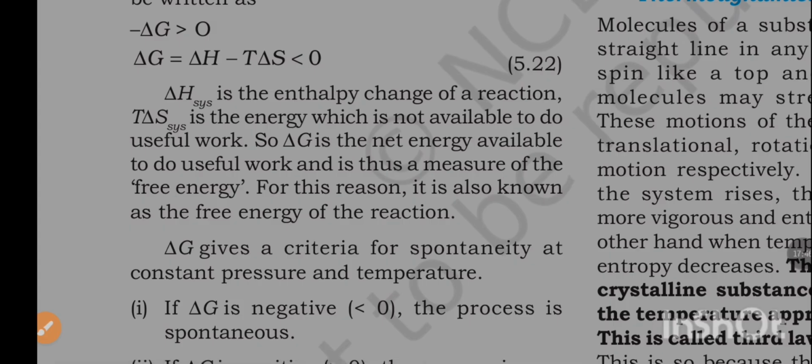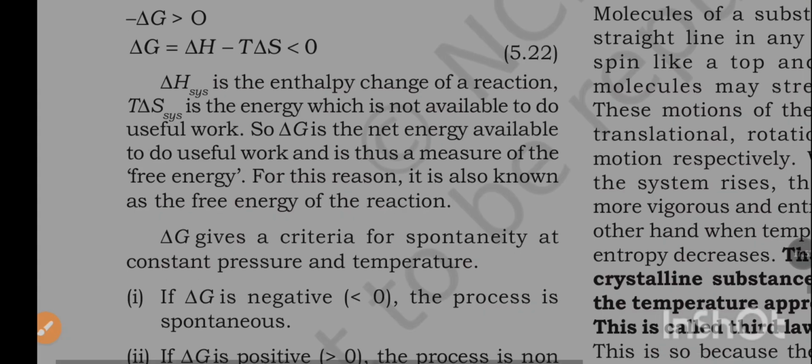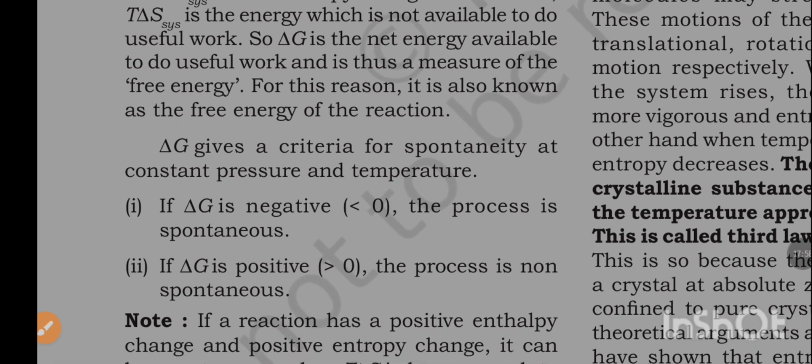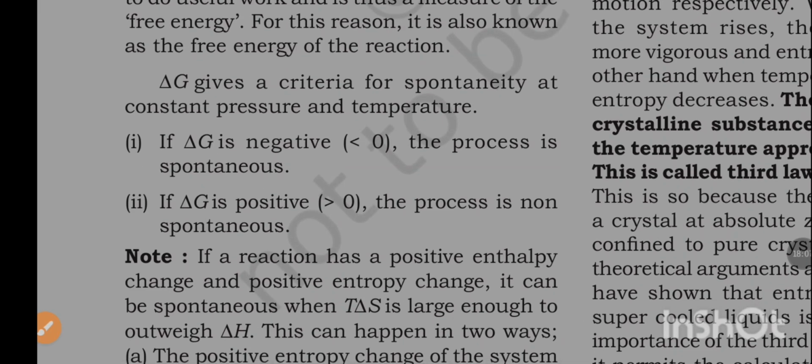ΔG is equal to ΔH minus TΔS less than 0. ΔH system is the enthalpy change of a reaction. TΔS system is the energy which is not available to do useful work. So ΔG is the net energy available to do useful work and is thus a measure of the free energy. For this reason, it is also known as the free energy of the reaction.